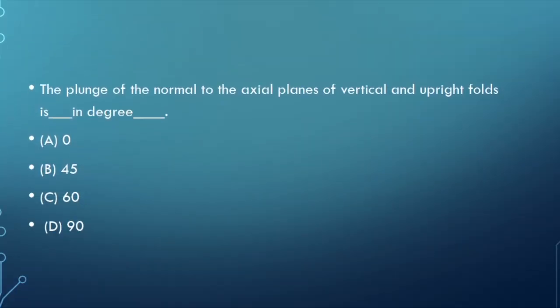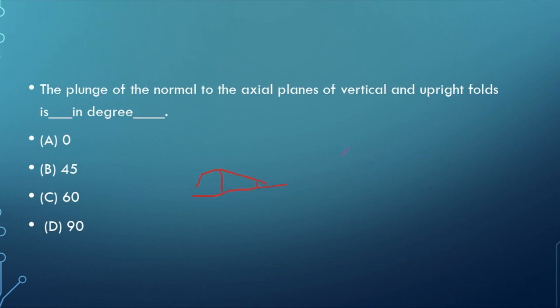Now, this is from the structural part. The plunge of the normal to an axial plane of a vertical upright fold in degrees. So what is plunge? Basically, if this is the fold, the axis of the fold which makes an angle with the horizontal surface is called plunge. This is plunge.